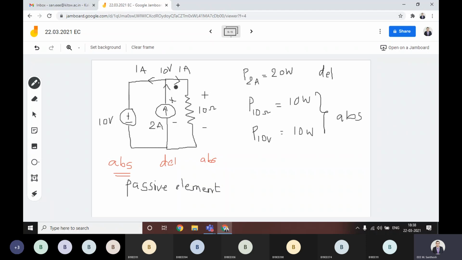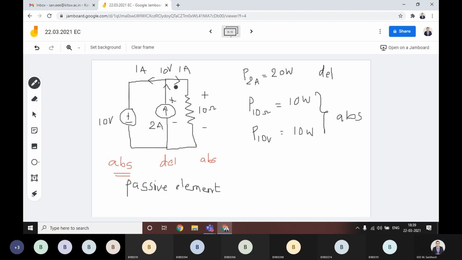Now, do you have any confusion? If you have any confusion, you ask. What is your confusion? You tell me. Simply, I am telling you that if so many circuits are there, in those circuits, sometimes, not all the time, a voltage source can act as a passive element. That depends upon the circuit connection.